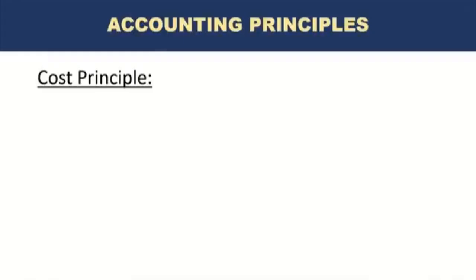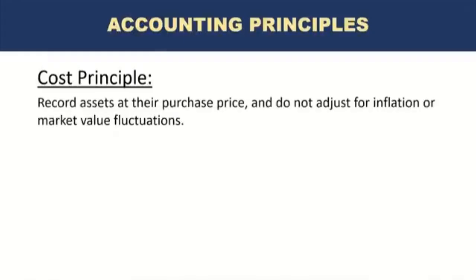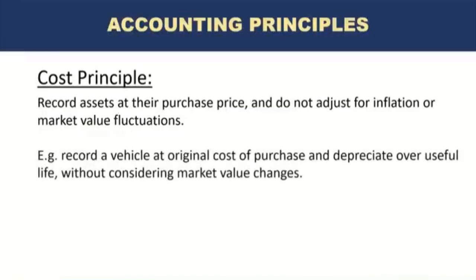The next one is cost principle, also sometimes called historical cost principle. And what it states is we have to record assets at their purchase price and do not adjust for inflation or market value fluctuations. An example would be if a company purchases a vehicle, a car, the company will record the cost in the books at the original cost of purchase and depreciate it over its useful life without considering any market value changes.